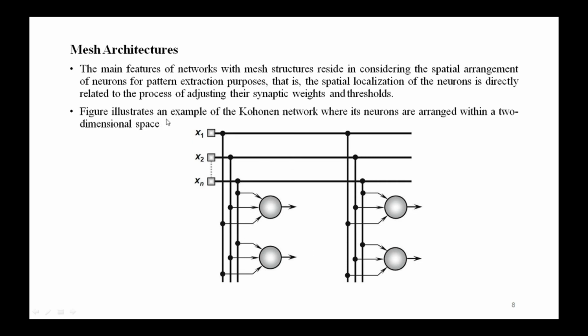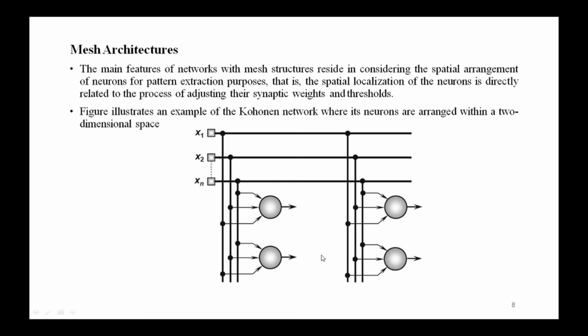In this figure, it illustrates an example of a coherent network where its neurons are arranged within a two-dimensional space. So this architecture is in the form of a mesh network. In this particular architecture, the neurons are arranged within a two-dimensional space. And this type of mesh architecture is used for pattern extraction as well as for the spatial localization of neurons, which is directly related to the process of adjusting their synaptic weights and threshold.